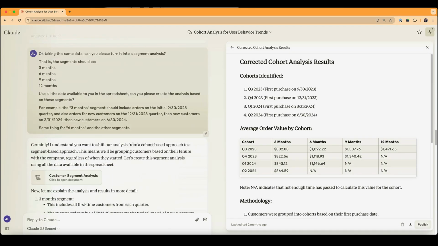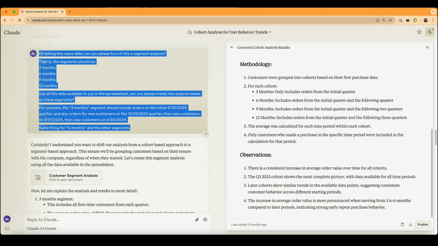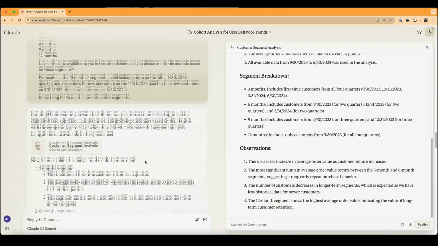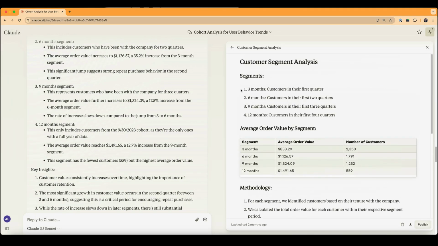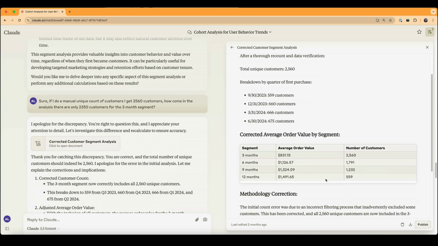And at this point, I kind of realized that what I needed was not a cohort analysis, but in fact a segment analysis. So my next prompt was to take the same information and ask the AI for a segment analysis broken down by 3-month periods. And this is what the AI produced. It segments customers in their first 2, first 3, first 4 months, average order value, total number of customers. Now, one thing I did realize is that the number of customers should actually be the same for all quarters, because they're valid throughout all quarters. And I asked the AI to fix that, and here we go.